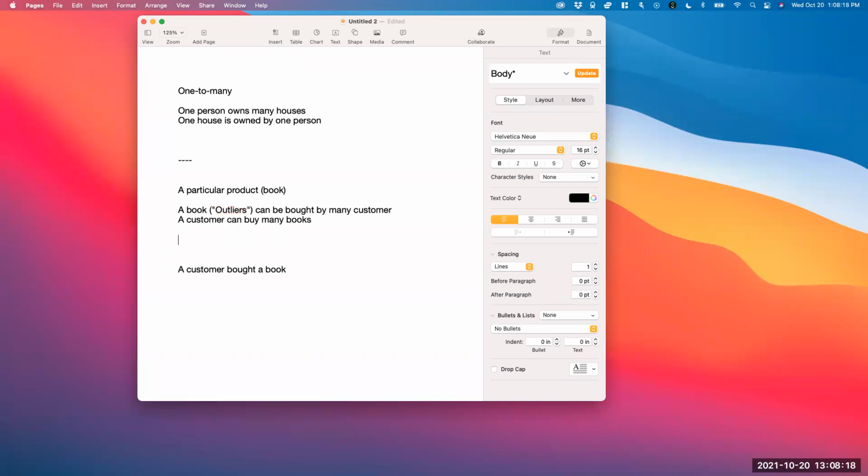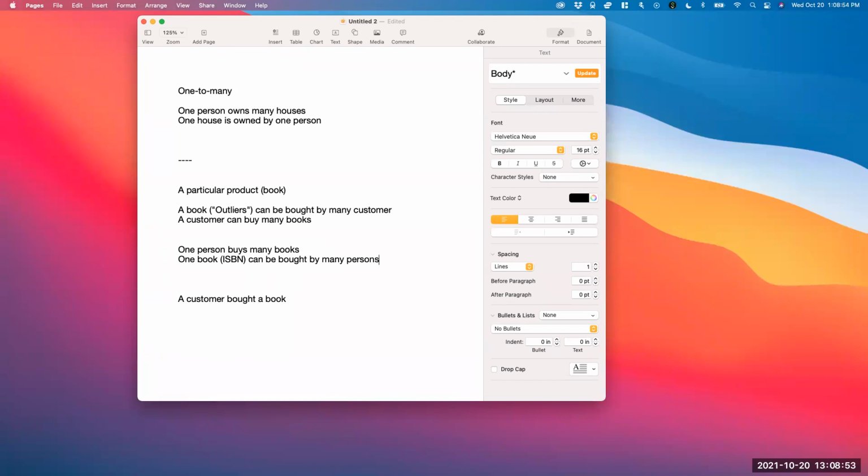So essentially, if I were to put it in this similar format, one person owns or buys many books, and one book, again the same book, because right now we're not thinking of ISBN, one book that is not a copy, just a book title, is bought by many individuals, many persons.